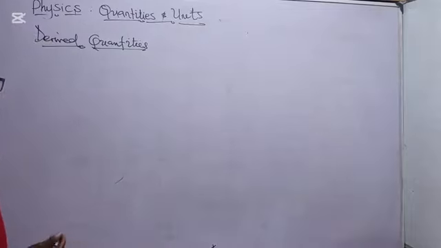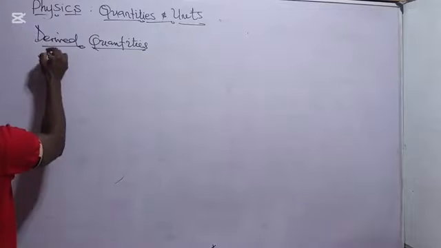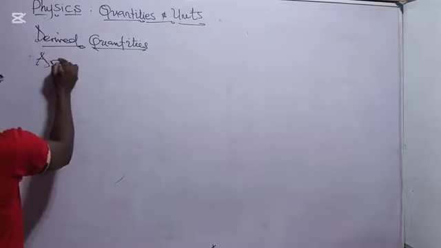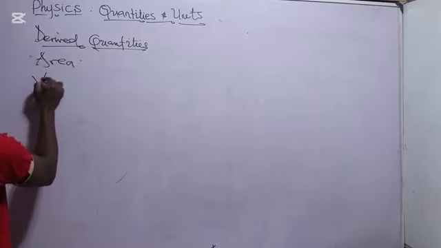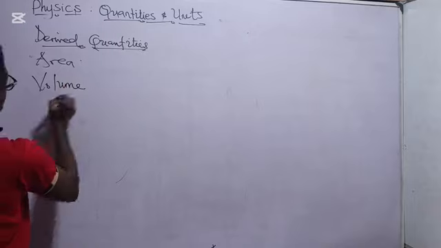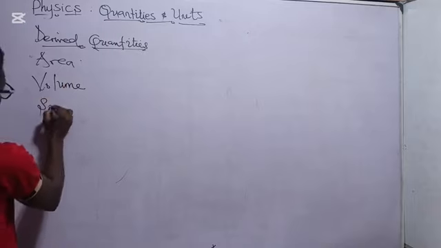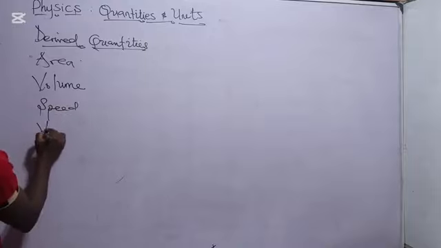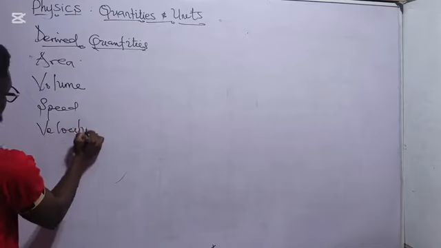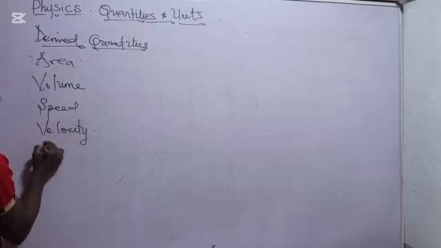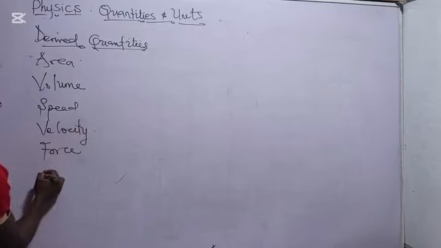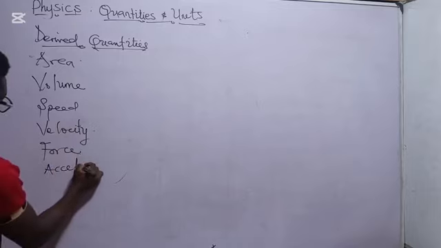Now we have many examples of them. We have area, we have volume, okay? Then we have speed, we have velocity, we have force, then acceleration.